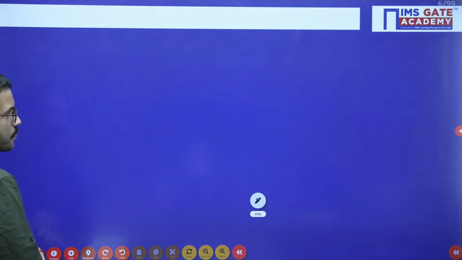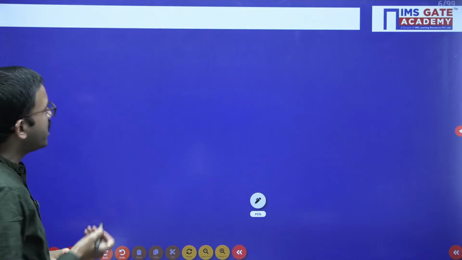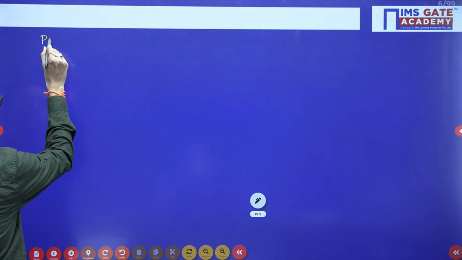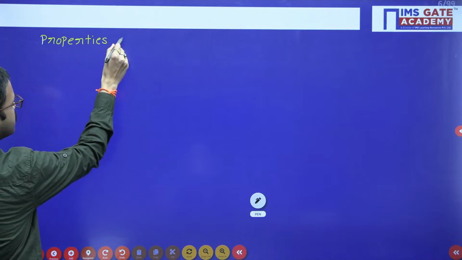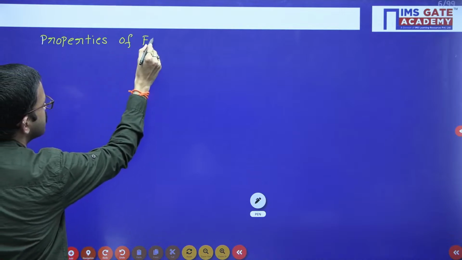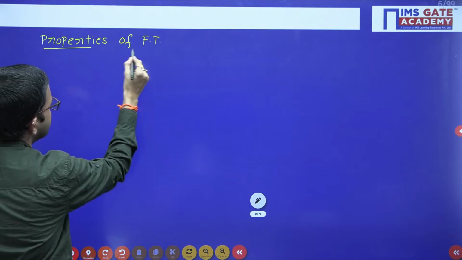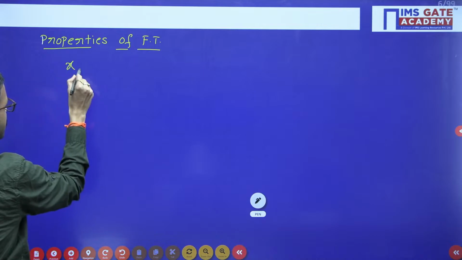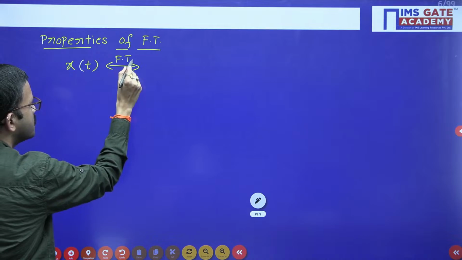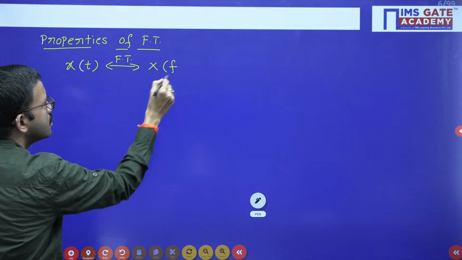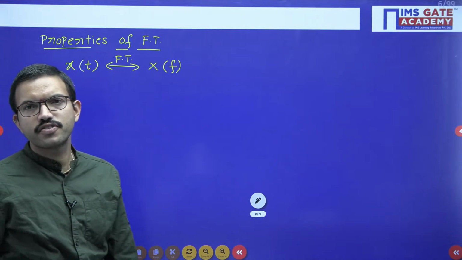Okay. Now let us see the properties of Fourier transform. So for the timing I am considering x of t is the time domain signal, and the corresponding Fourier transform is, for the timing, I am considering the normal frequency, X of f.